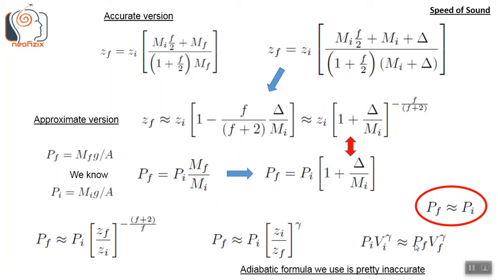Note, this is the usual adiabatic formula that we are used to, but this is a very inaccurate or highly approximate version. This adiabatic formula is pretty inaccurate, and it works only when the final pressure pf is nearly equal to the initial pressure pi. The perturbation is very, very minute, a really tiny perturbation. Then we can use this formula. This is the approximate version, but for the accurate version we can always use this. Here there is no restriction that pf should be nearly equal to pi. Mi and mf can have any relationship, can be very small, very large, or whatever. So this is the accurate version, and this is the approximate version.